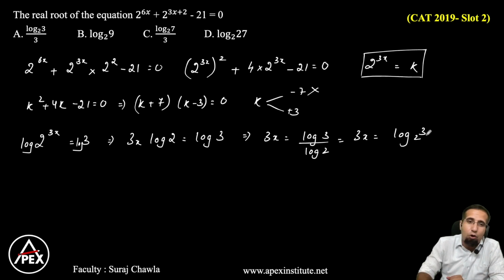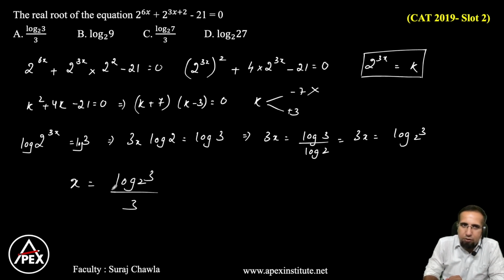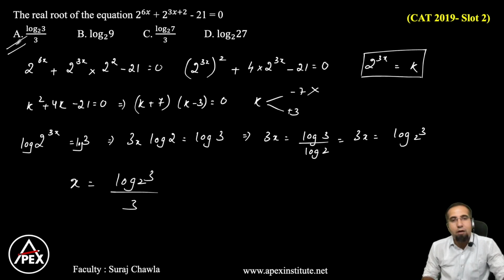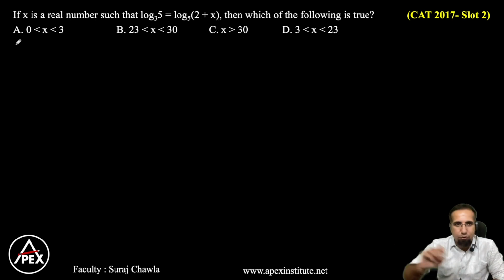Now 3x is equal to log 3 base 2. I get the value of x is equal to log 3 base 2 divided by 3. Therefore, option A becomes our required answer. Okay, guys. So again, a very interesting question in the form of quadratic equations plus application of logarithms. If you are able to apply quadratic, we should be able to get the required answer. Let's move to the next question.